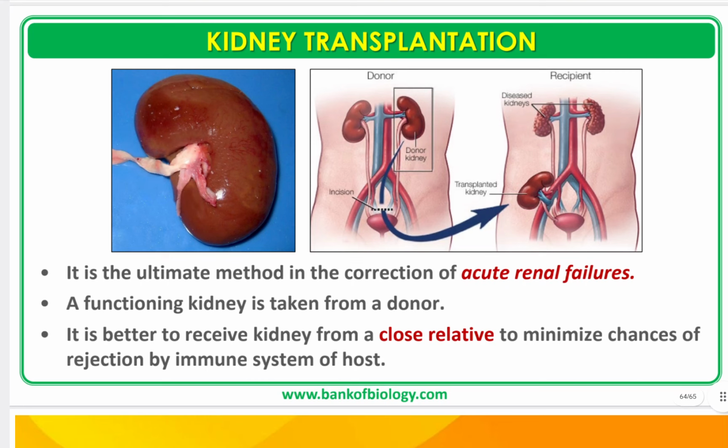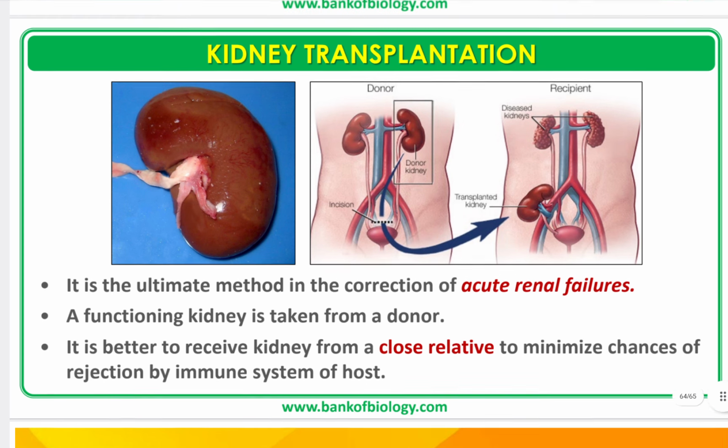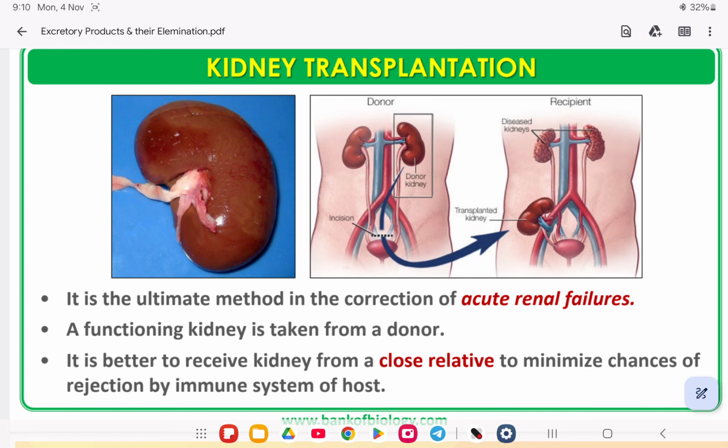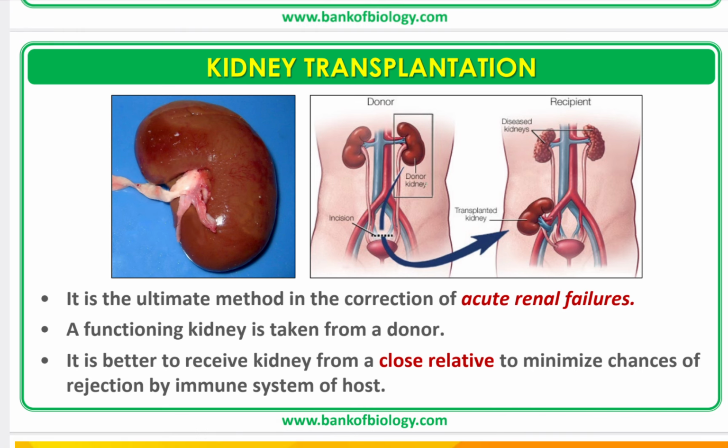Next, kidney transplantation. It is the ultimate method in the correction of acute renal failure. A functional kidney is taken from a donor. It is better to receive a kidney from a close relative to minimize chances of rejection by the immune system of the host. Here you can see this diagram. The donor has a healthy kidney, the recipient has a diseased kidney. Both the kidneys have failed. So here you can see a kidney is transplanted.